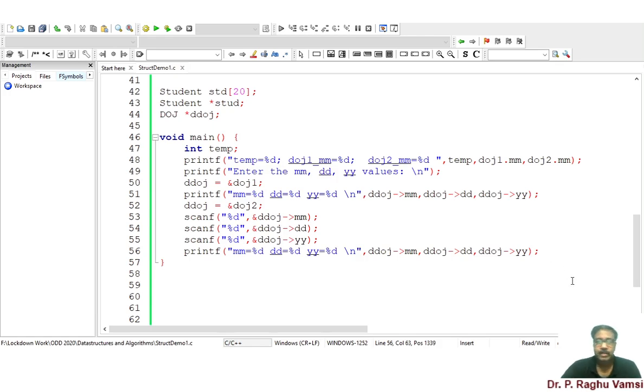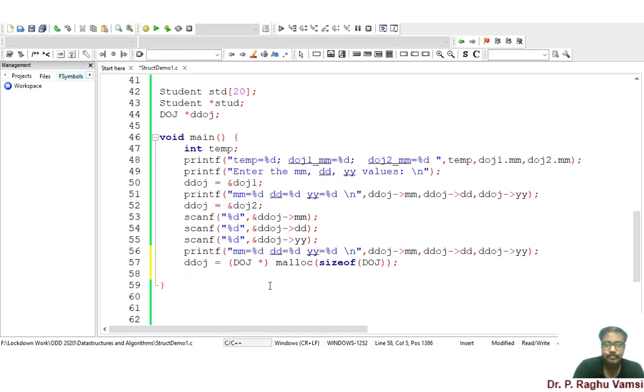Now I can also assign ddoj is equal to null. Null in the sense means I am freeing the memory which is allotted to the ddoj. Or you can also say ddoj can also be used to create dynamic memory. DOJ star is DOJ type malloc of size of DOJ. So dynamically some memory will be created in this.